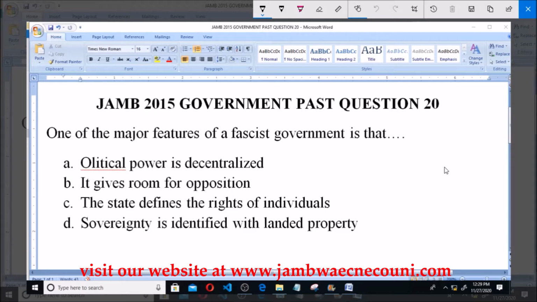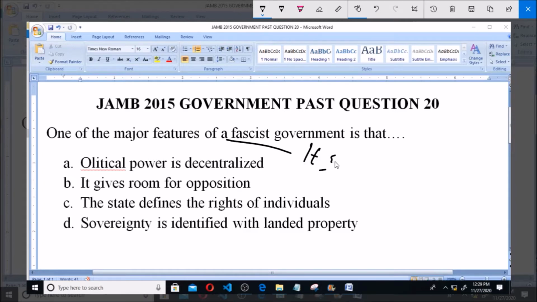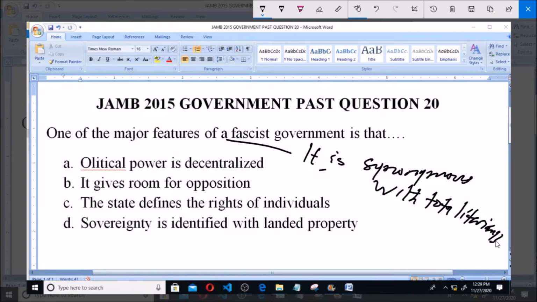So, when we talk of fascist, it is synonymous with totalitarianism.